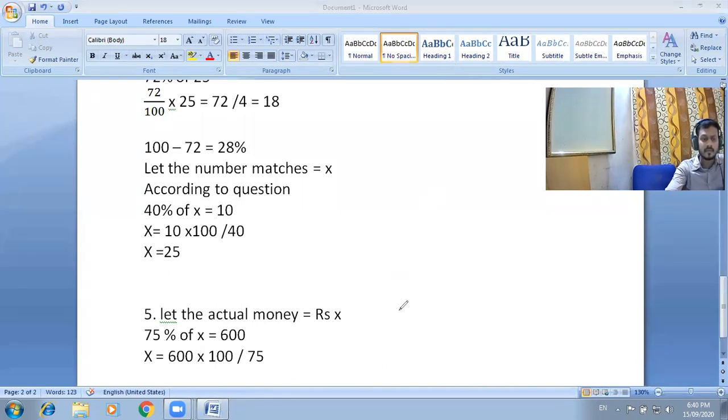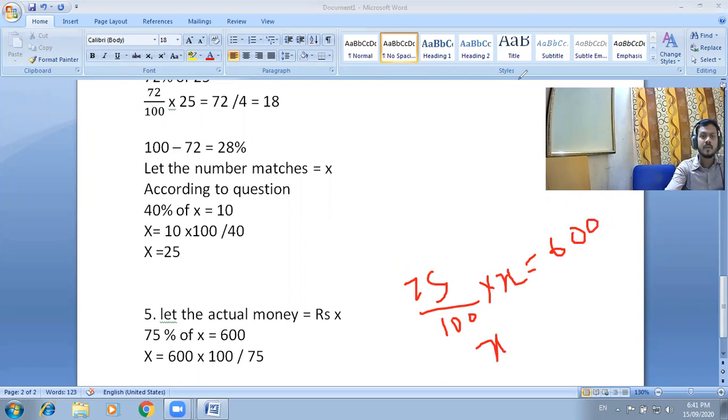Look here: 75 by 100 into X is equal to 600. That is the given statement. So X is equal to, cross multiplying, 100 into 600 divided by 75.